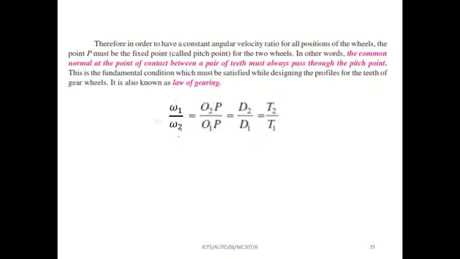Okay. So omega 1 means 2 pi N1 divided by 2 pi N2 equals d2 by d1. Here d2 means diameter of the wheel, d1 means diameter of the pinion. Different terms they are using.